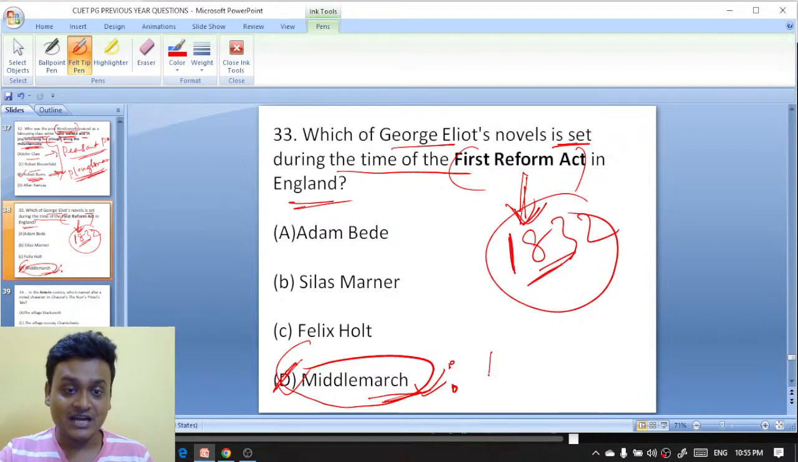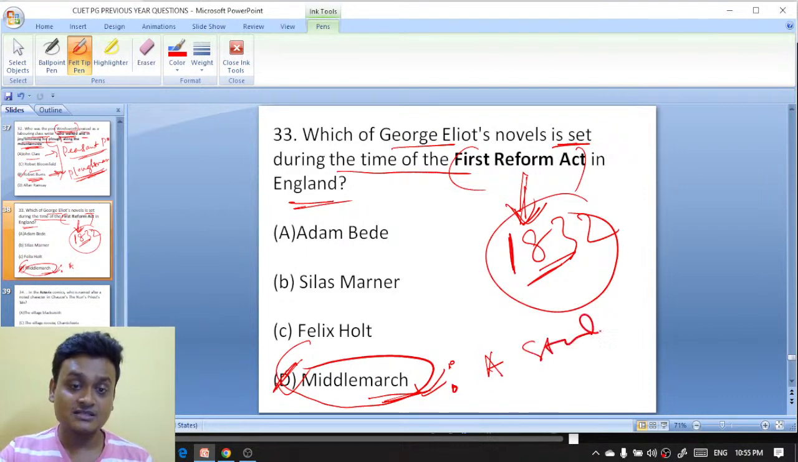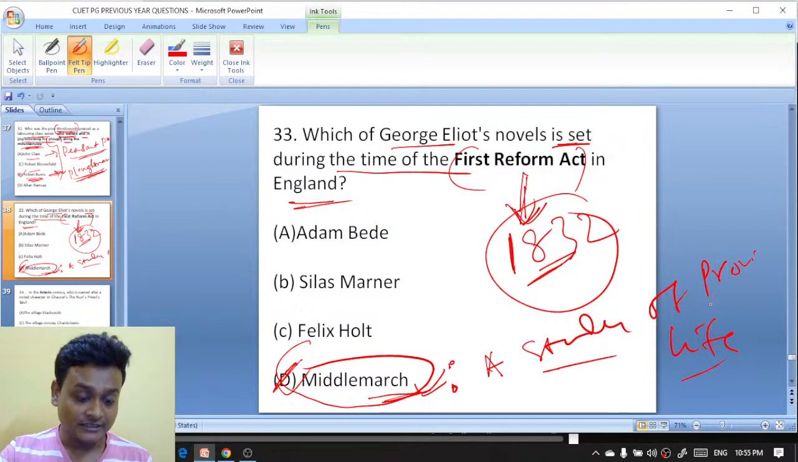It is A Study of Provincial Life. This is the subtitle of Middlemarch. Dipti is saying the first Reform Act came in 1832, and the Middlemarch subtitle is A Study of Provincial Life.